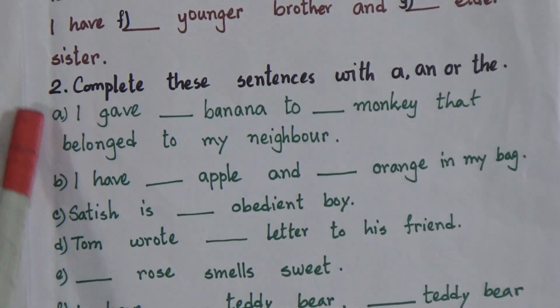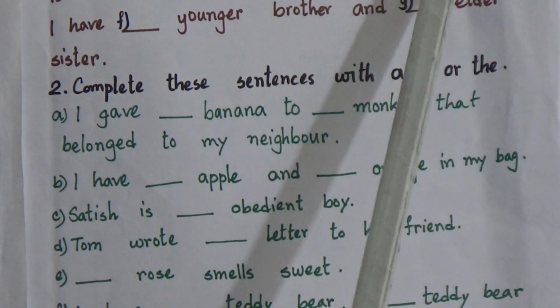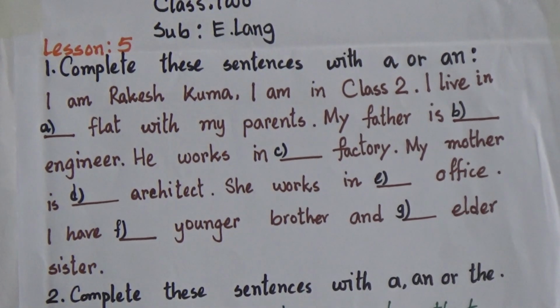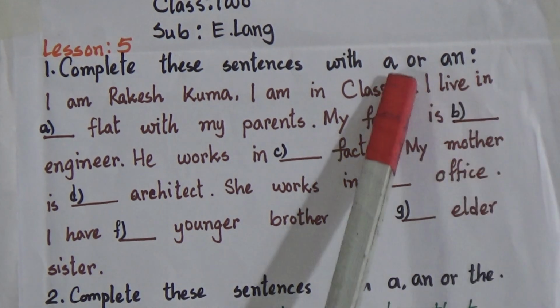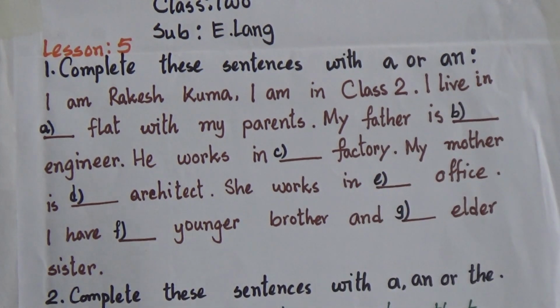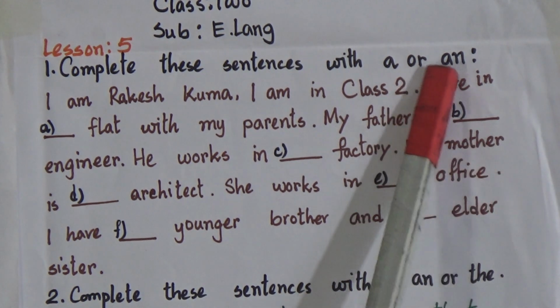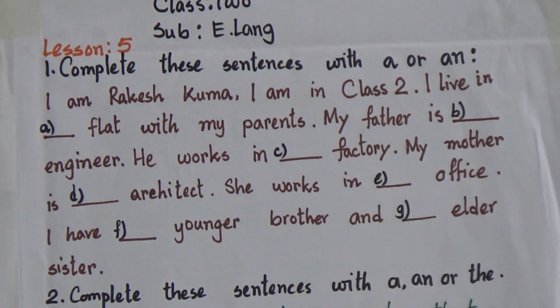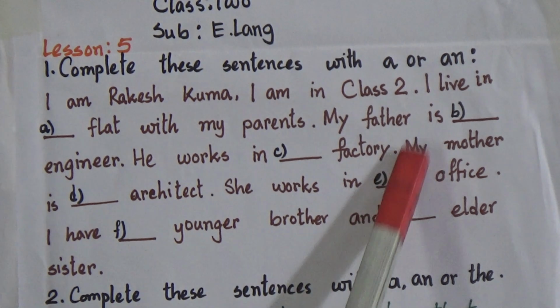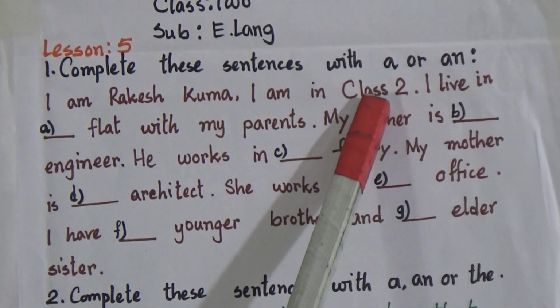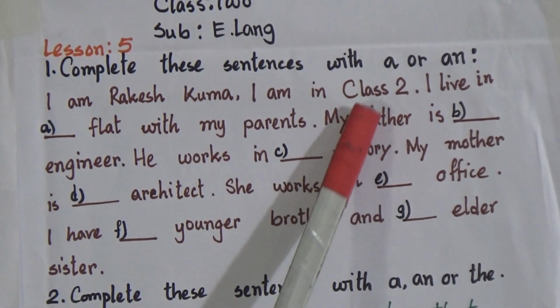Okay, so what we have to do, you have to fill this up with A or AN. That means with the articles. We have to write A or AN. And do you remember when we will use A and when we will use AN? Yes, you are correct. When the word starts with the vowel letters, that is A, E, I, O, U, at that time we will use AN. And when the word starts with the consonant letters, at that time we will use A.